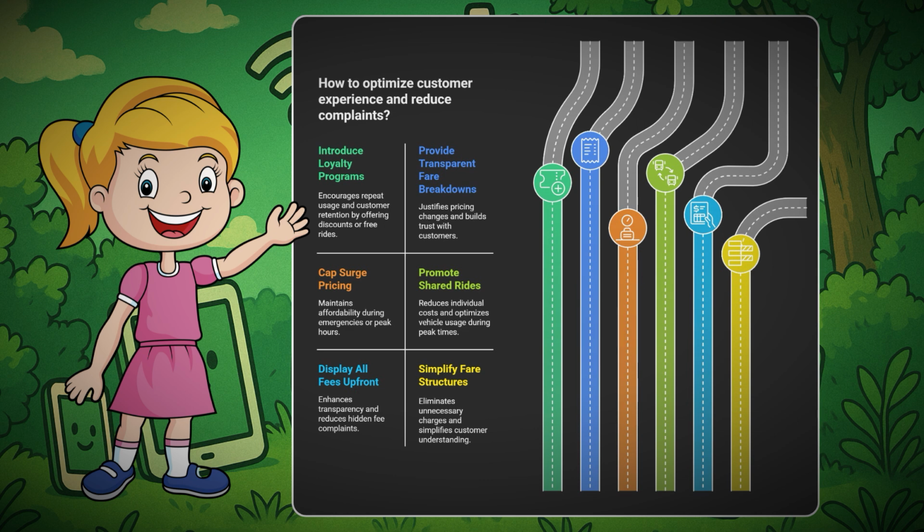This is the visualization that we have created using Napkin AI. This represents how we can optimize customer experience and reduce complaints. We can do so by introducing loyalty programs, providing transparent fare breakdowns, promoting shared rides, and simplifying the fare structure.